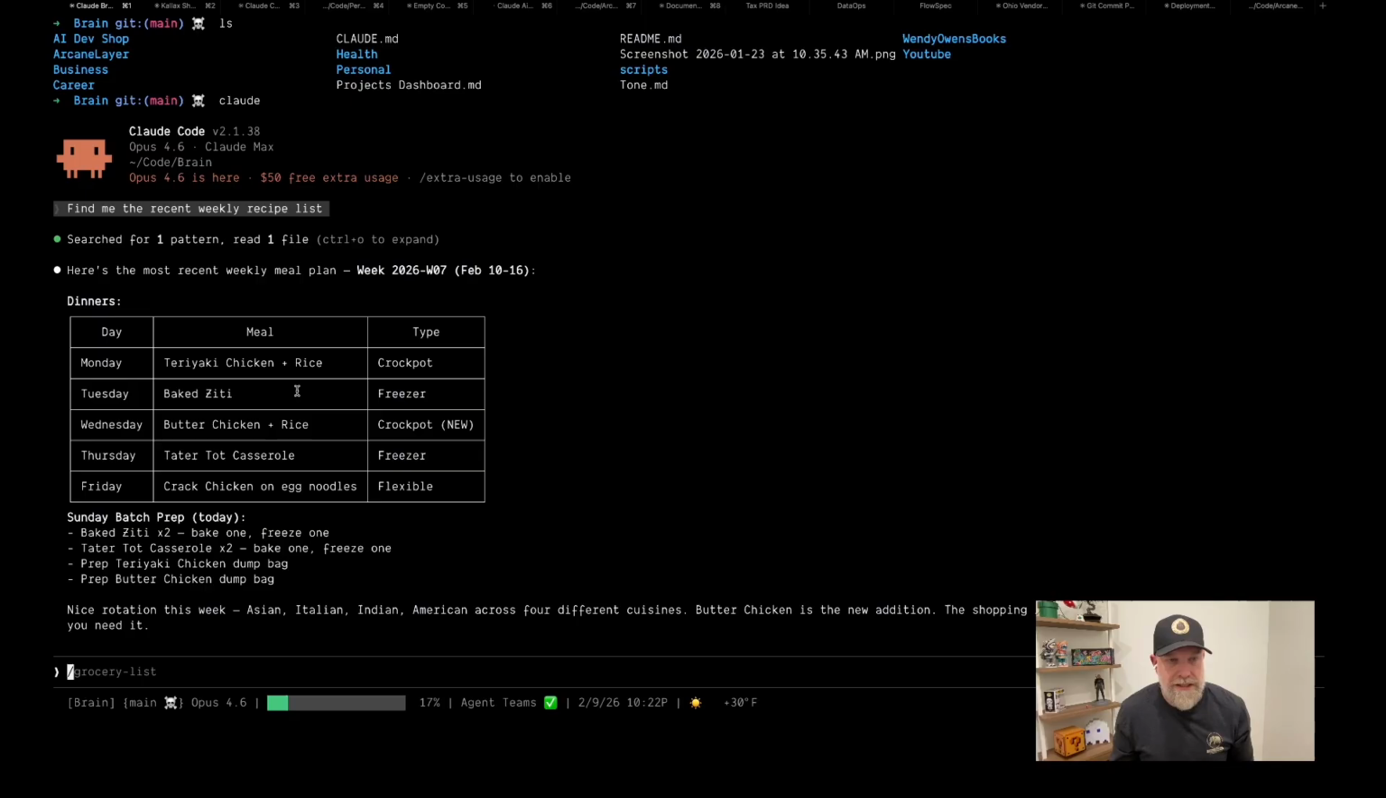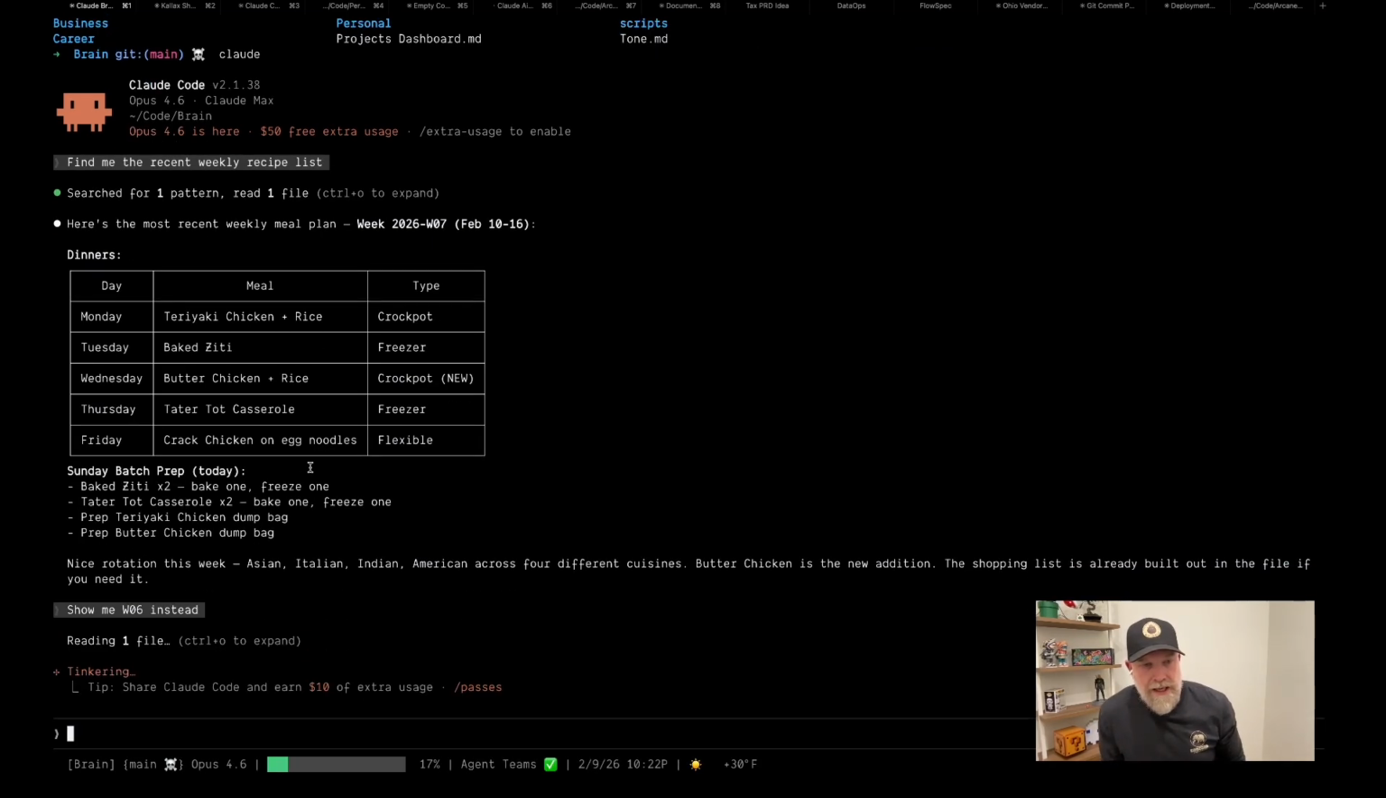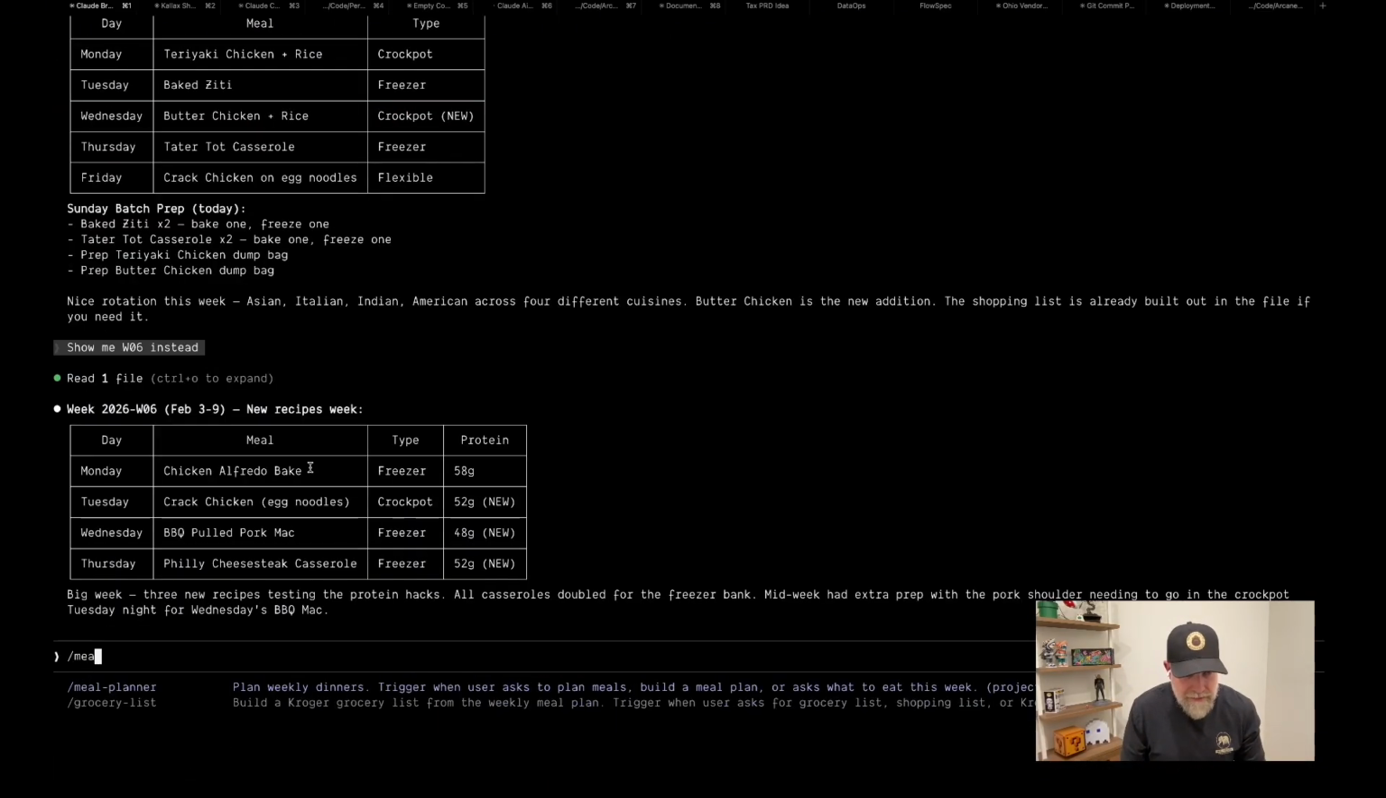So here we can see this is the upcoming week. I literally just made this before. Show me week 6 instead. Yeah, so the idea here is, I have some skills. I have a meal planner skill. I have a grocery list skill. So the meal planner will build this list.